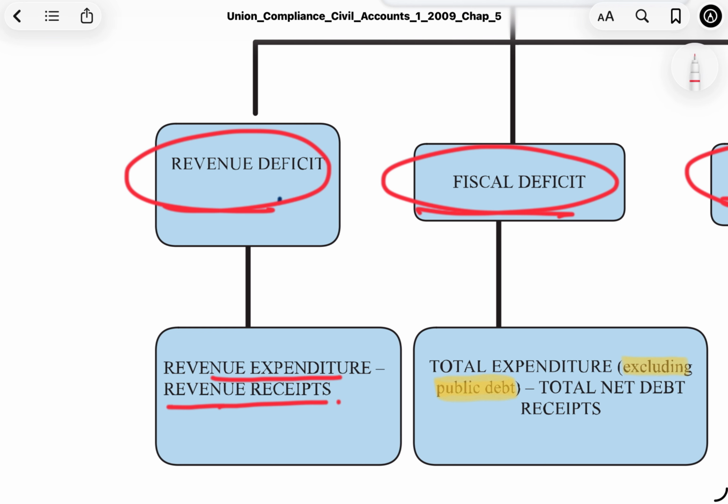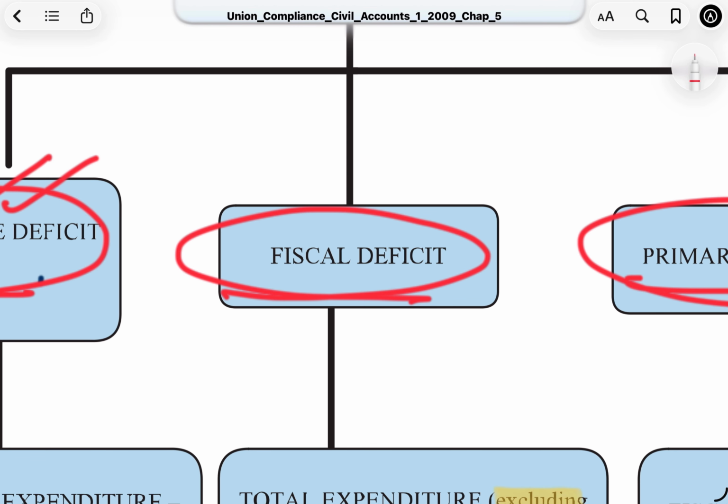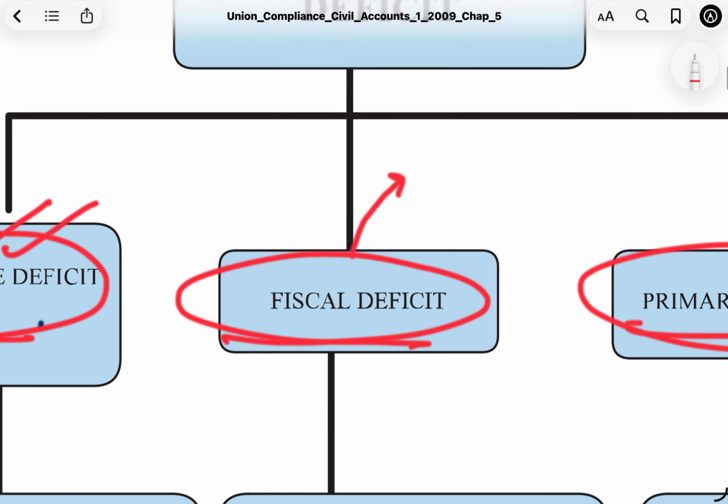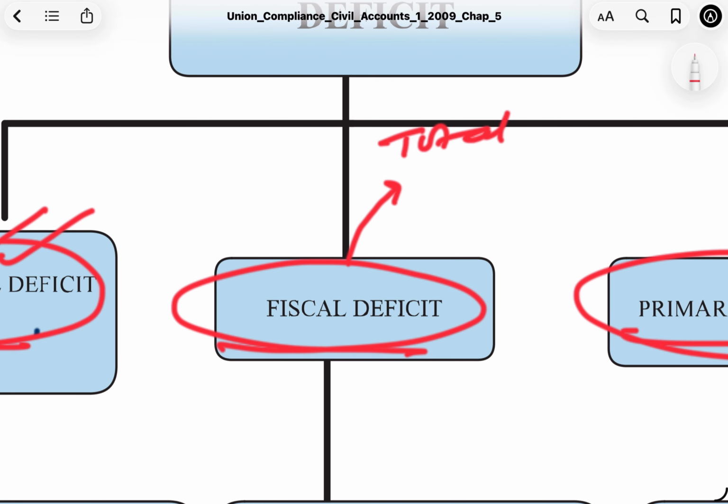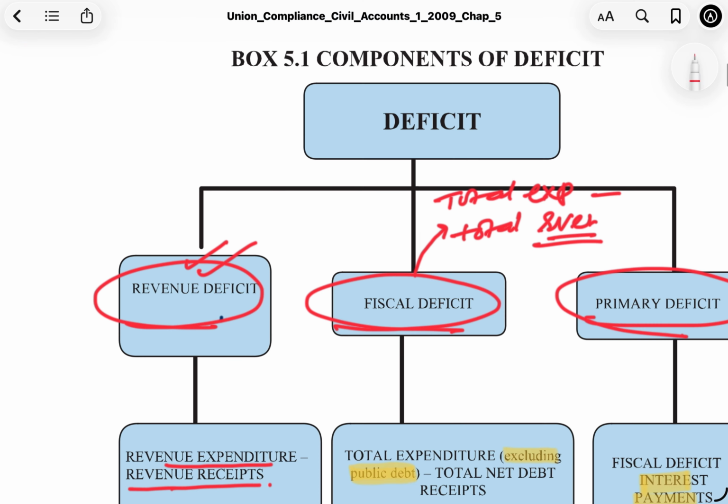Now, hopping on to fiscal deficit. Somebody who has been studying economics for a while, or maybe has just started, might have a wrong conception about fiscal deficit, that, okay, it must be total expenditure minus total revenue. This is what most people think. But unfortunately, this is not true.